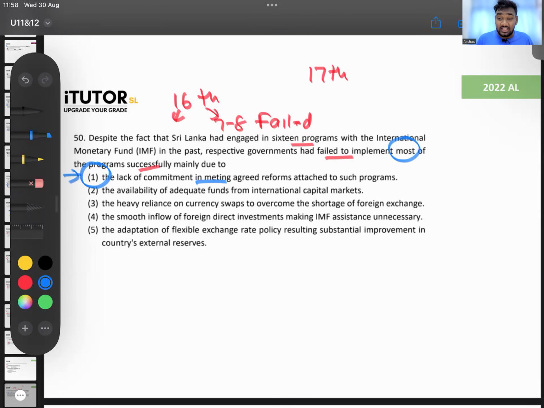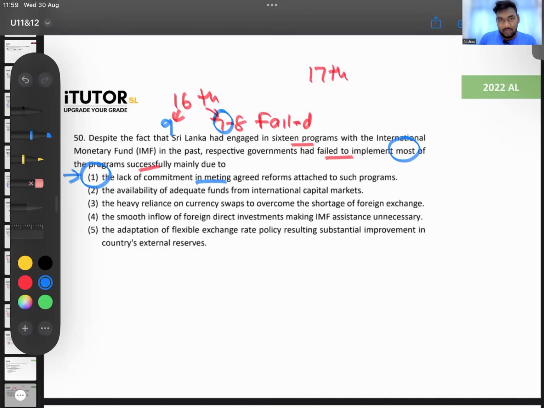Now, IMF reforms, guys, are things like, for example, passing a new central bank act, we discussed that, right? To increase the policy rates, to increase taxes. Those were all IMF things that they told us to do, to allow the exchange rate to float. How much was success? I can't remember the exact number, guys. It's around half. I think 9 of these were successful, and around 7 failed, from the past 60. It's around there. Okay, 9 and 7. If I'm not mistaken, that's enough.